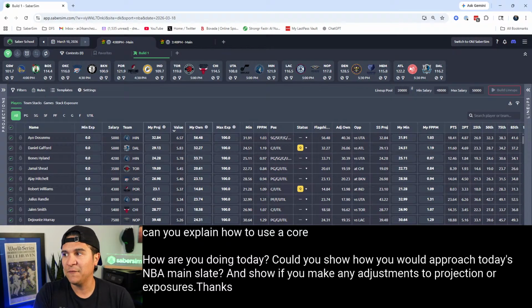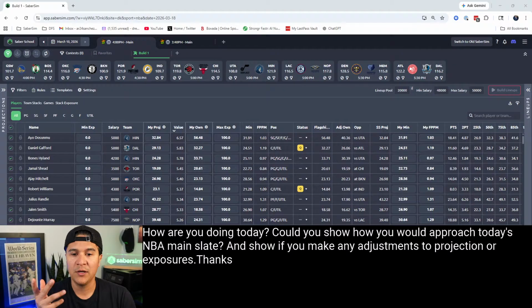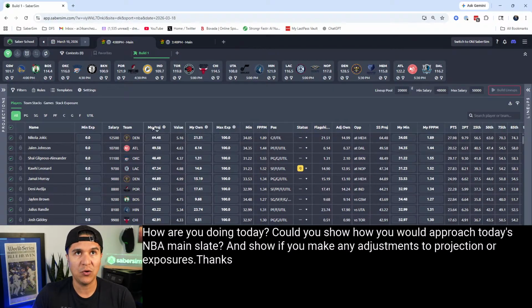So that's the first part of the question with regards to using a core. Now we're going to focus on the second part, basically a slate demo for the NBA slate today, adjusting projections and exposures. So if you're going to adjust projections, I would do that before running the build. You obviously have some opinion on whether you think a player is going to do better or do worse. That's effectively why you are adjusting the projection.